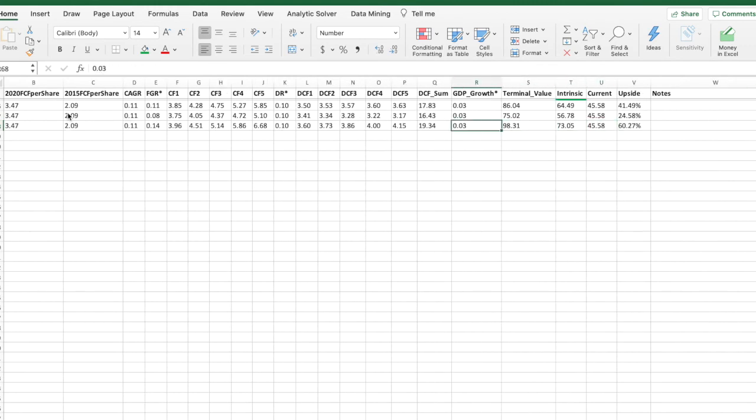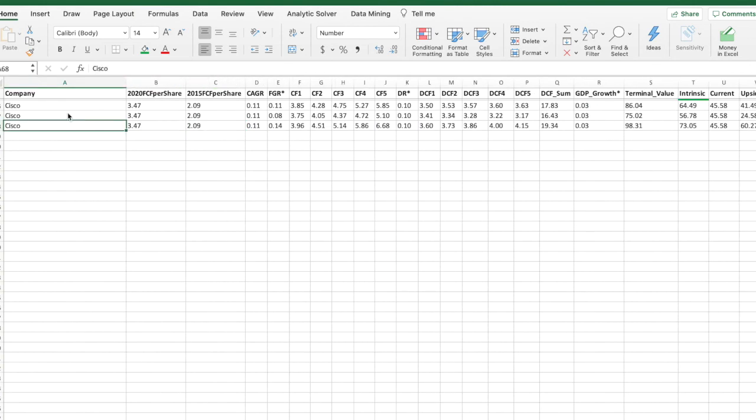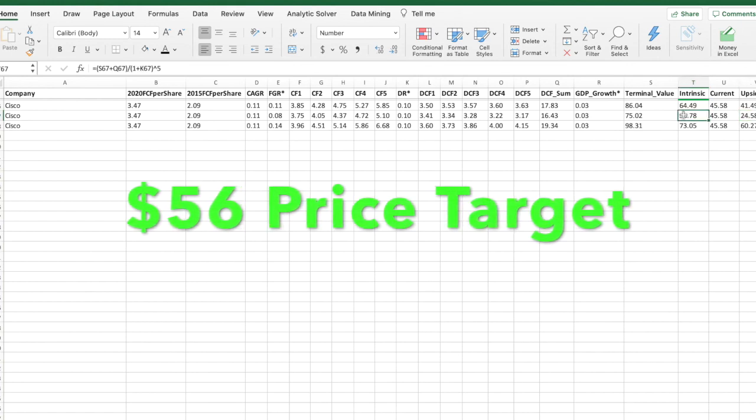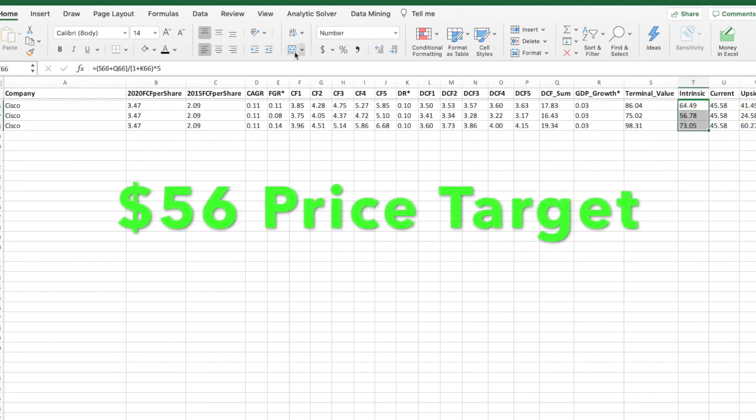I think that with the market being so heavily focused on all these high growth tech stocks, value stocks like Cisco and Intel in my last video are being overlooked. The margin of safety is there with Cisco. Margin of safety is when the intrinsic value is significantly higher than the current price. My intrinsic value is 56 on the worst case, 73 on the best case. I'm going to stay conservative and go with an 8% future growth rate. Even though it's an 8% future growth rate, it still has 24% upside. I give Cisco a $56 price target, and Cisco is a buy.